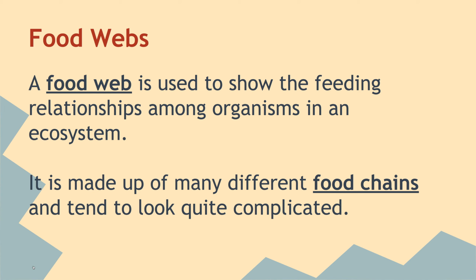A food web is used to show the feeding relationships among organisms in a whole ecosystem. It's made of different food chains and tends to look a lot more complicated. When you think of a food chain, going back to the earlier example, it's just tree, deer, wolves.